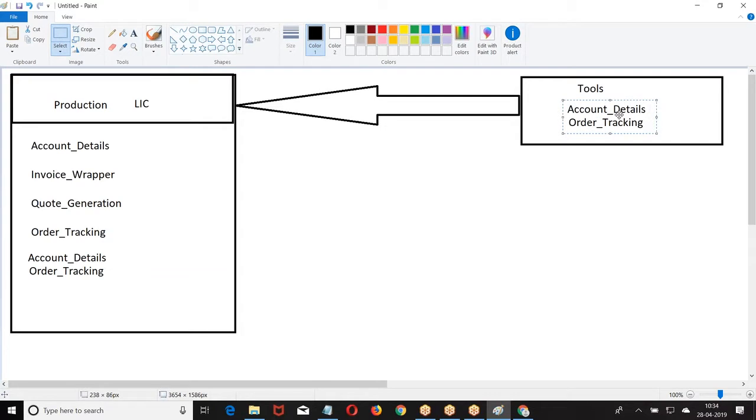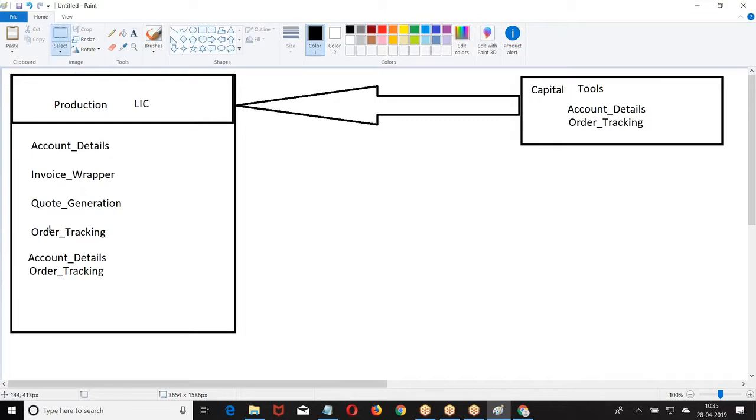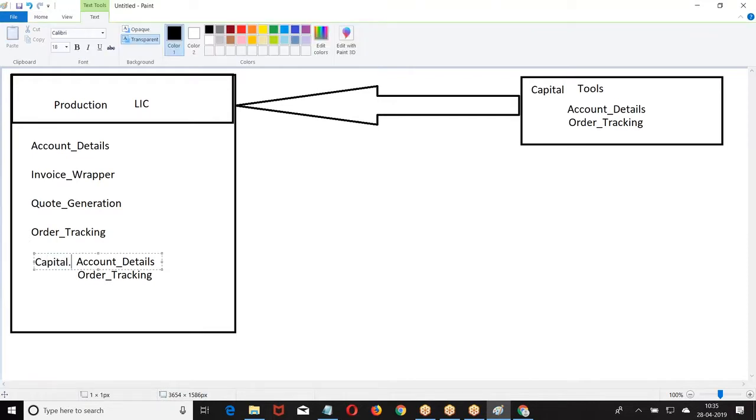if you are designing a program, you are using these classes only within your organization, no problem. When you want to deliver these programs to some other org, you are selling this tool to some other org, some other production is installing these programs you wrote, then there is a possibility of naming confusion. Then they say create a naming convention. So I told Capital, now when you want to refer to me, use my naming convention.